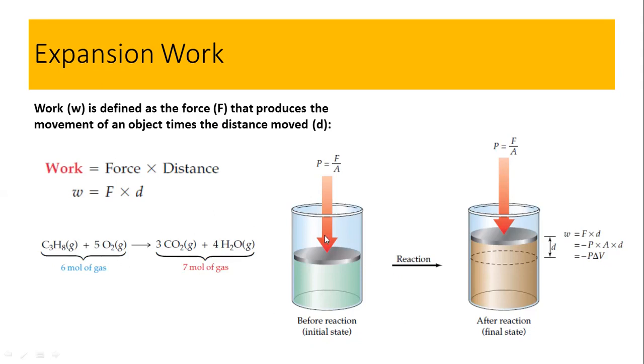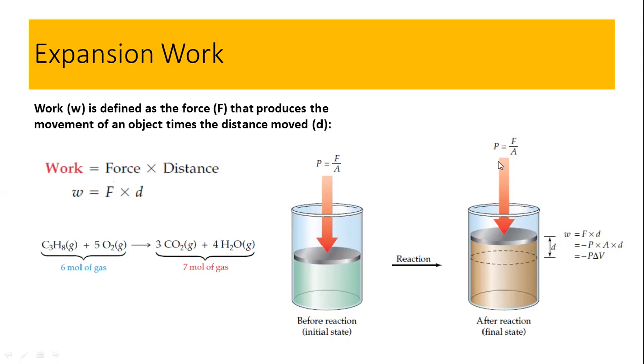But here you have learned what work is. Work is the force into the displacement, and this is the force in case of the increasing number of gaseous molecules, and this is going to displace the piston from this position to this position, and this is the distance covered by this displacement.